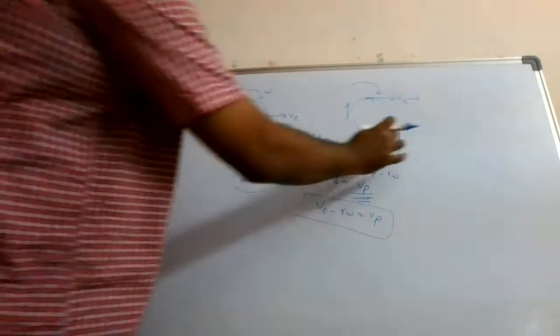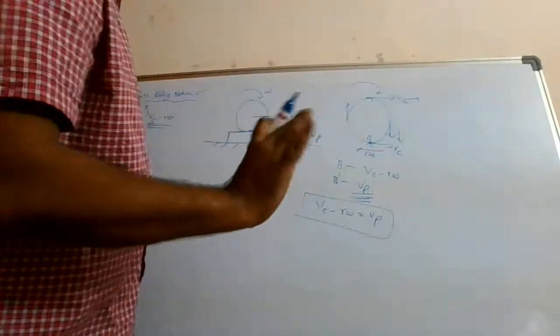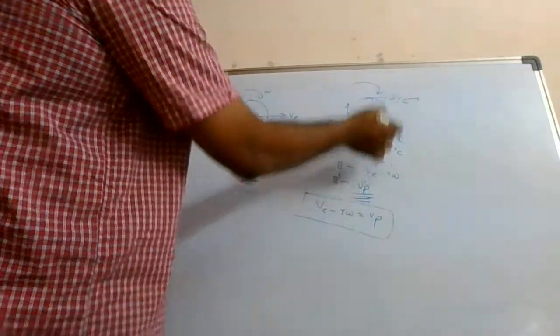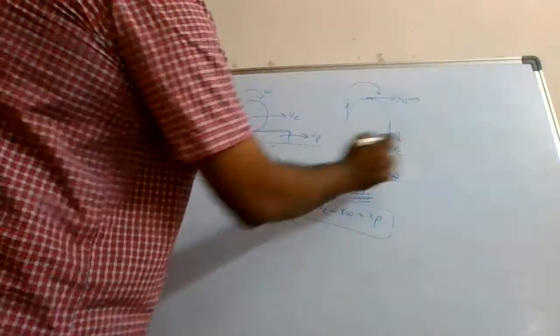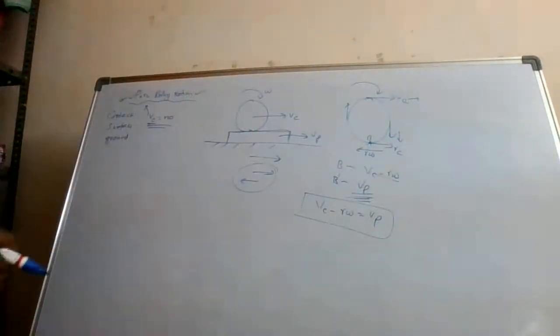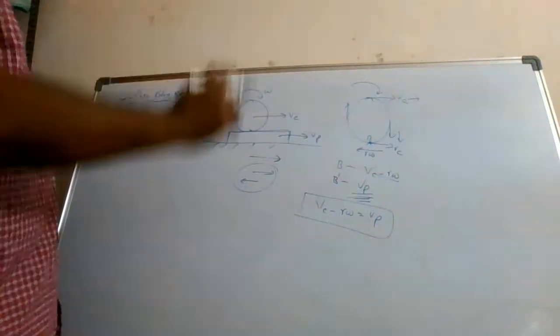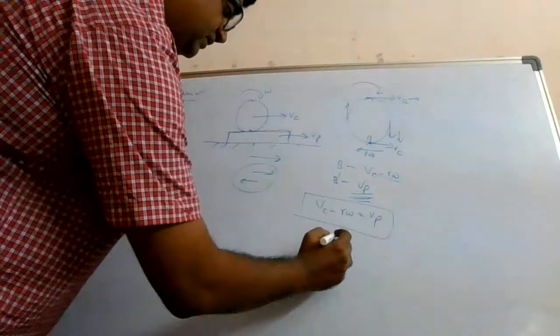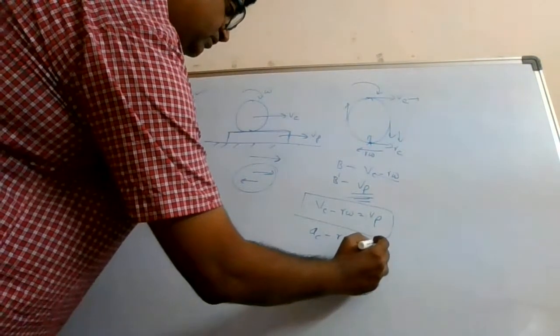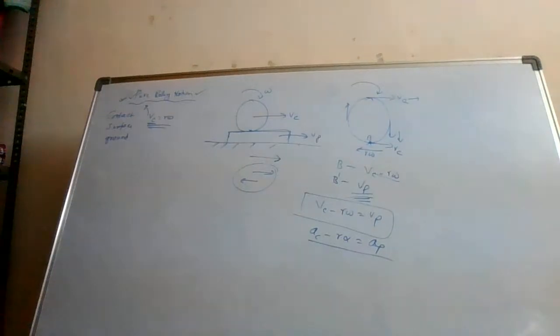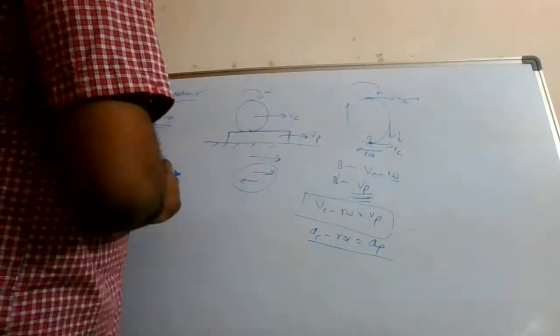So here Vc equal to R omega is not pure rolling motion. If Vc becomes equal to R omega, this point in the disc will become 0, but the plank is going with Vp. That is not the condition for pure rolling motion. So here the condition is this. If you differentiate both sides, you will get AC minus R alpha is equal to AP. This is the condition in terms of acceleration. So this is what you have to understand.